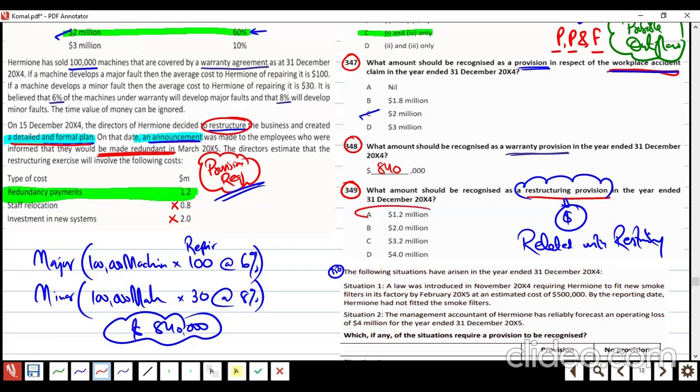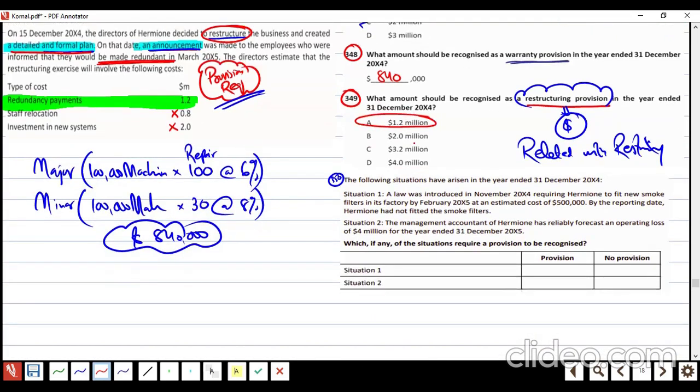My restructuring is affecting the staff. So only the staff-related costs which are affected because of my restructuring will be taken care of. So the answer is supposed to be A. Am I right or wrong? Yeah, A.